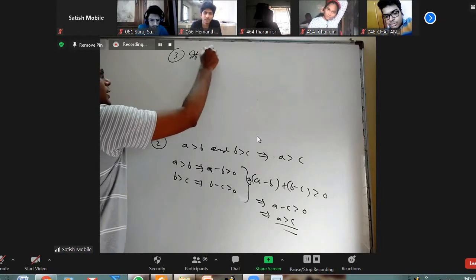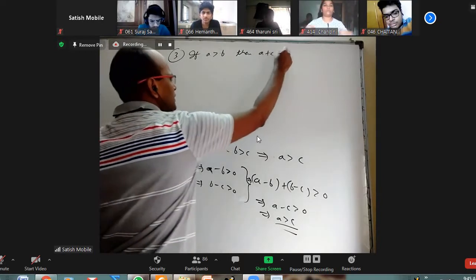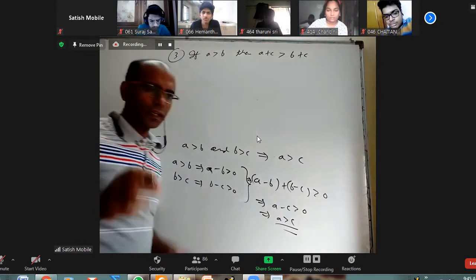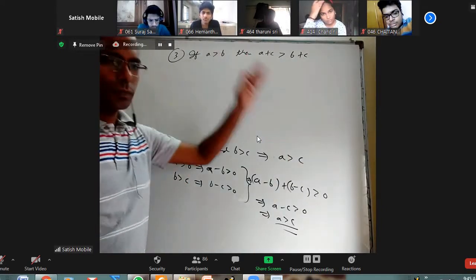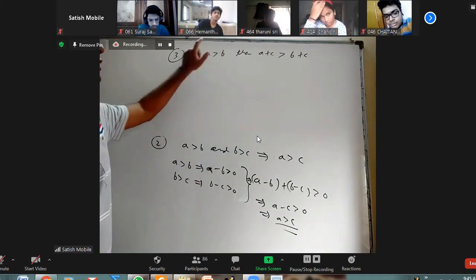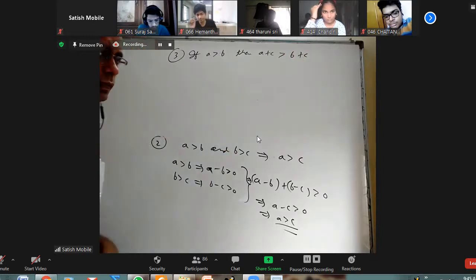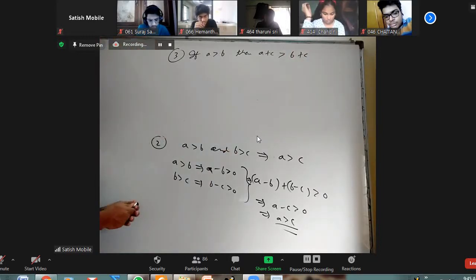If A greater than B, then A plus C is greater than B plus C. For an inequality, if you add a number on both sides, the inequality doesn't change. If A is bigger than B, add C here, add C here. C can be any real number. The inequality will not change. That's also quite obvious, but we are going to prove all that.